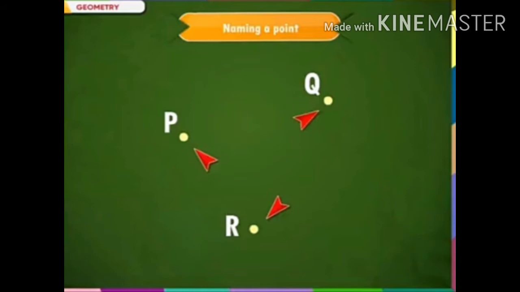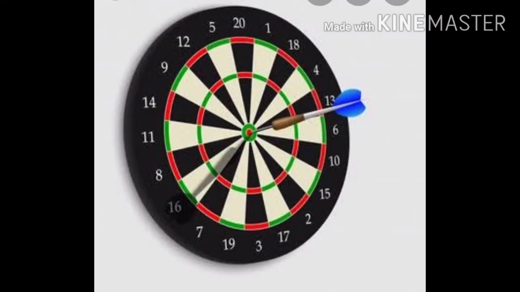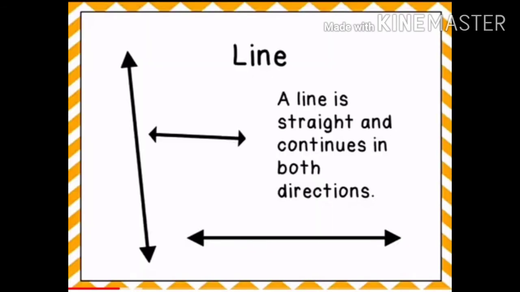Let us see how to name a point. Points are usually named by a single capital letter like point P, point Q, point R. For example, in the center of an archery board, you can see a dot where we hit the target. Okay? So next concept is line.